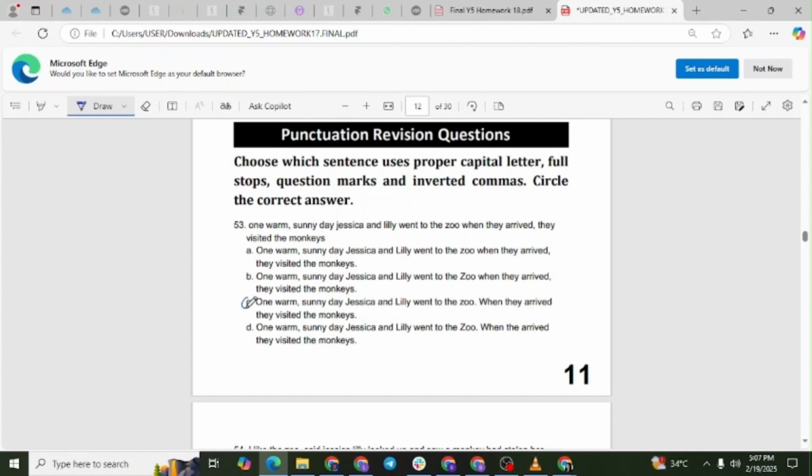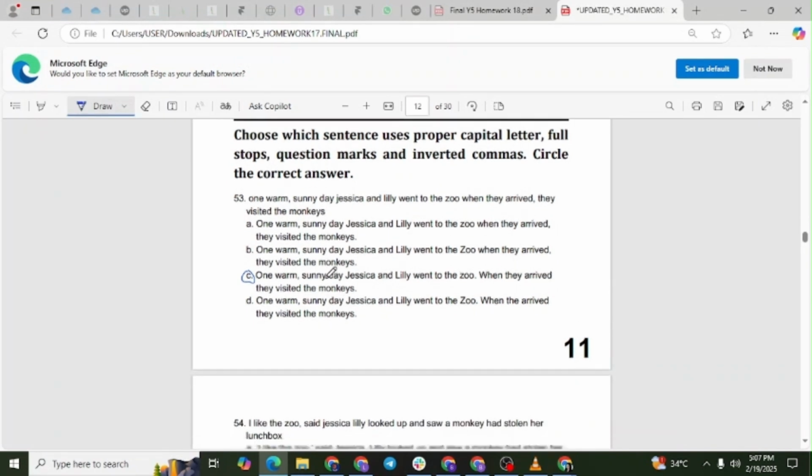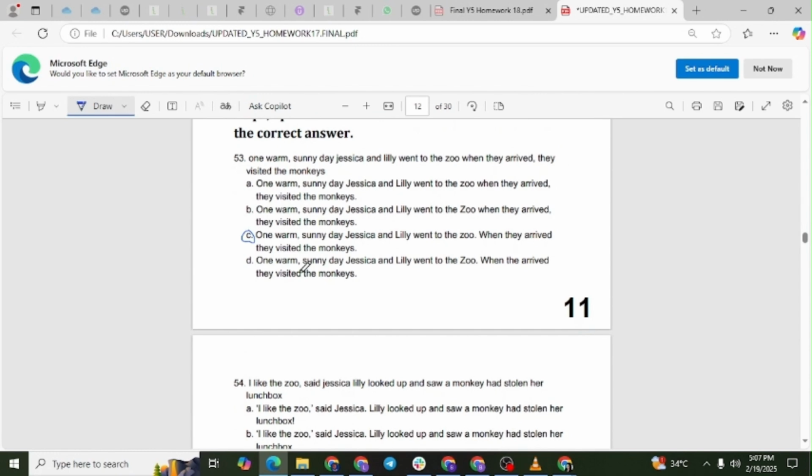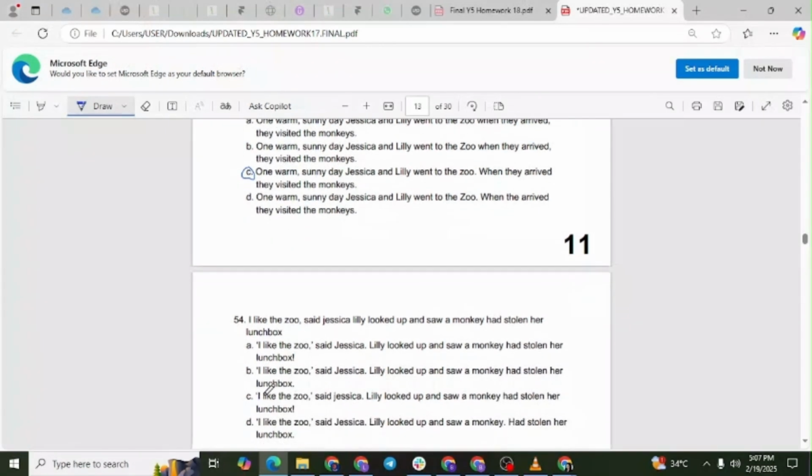Explanation. This sentence correctly capitalizes names and the beginning of the sentence, places full stops in the right places, and maintains proper sentence structure. One warm sunny day, Jessica and Lily went to the zoo. When they arrived, they visited the monkeys. Question number 54. Which sentence correctly punctuates the dialogue?